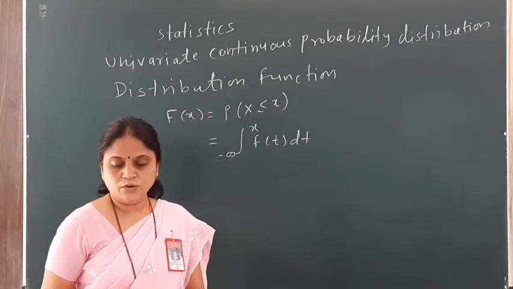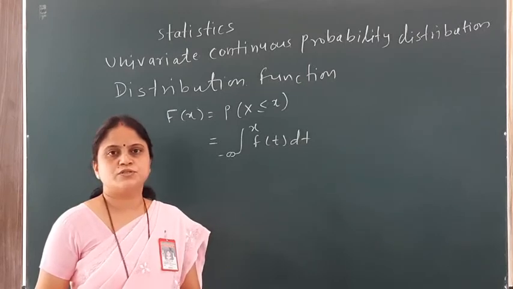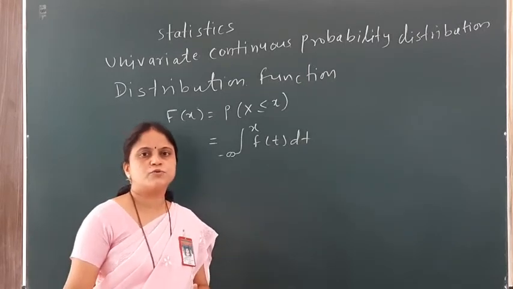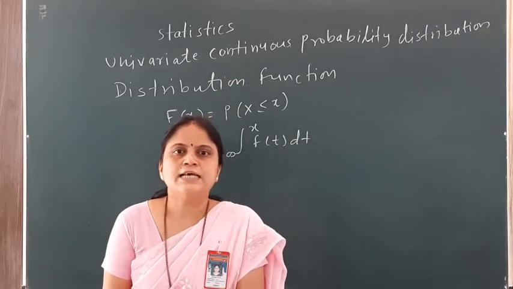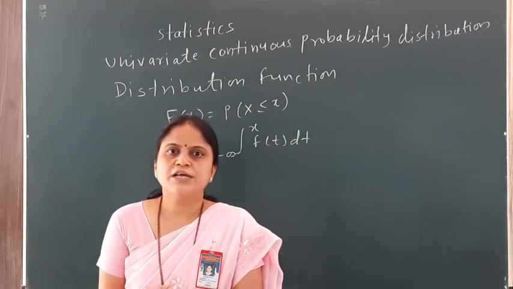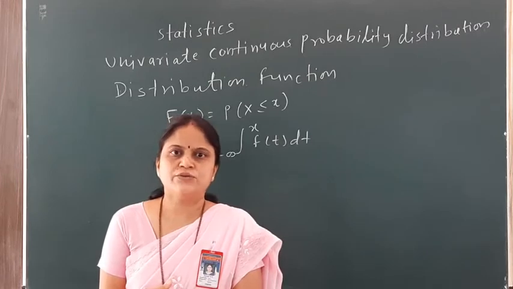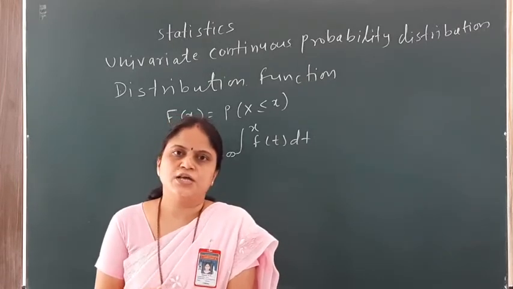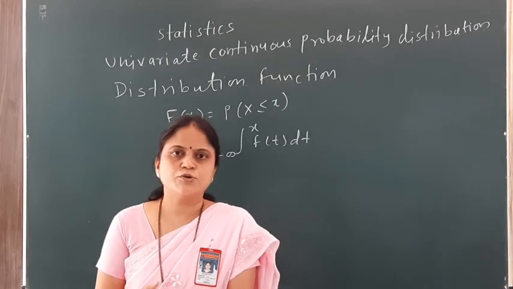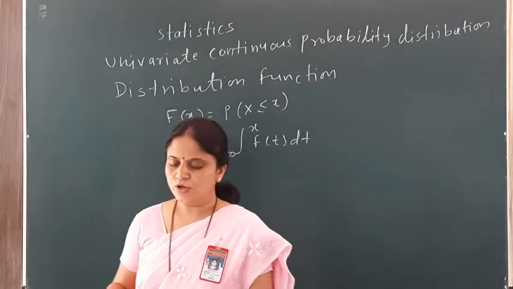Now, properties of distribution function. There are some important properties of distribution function. The first property is F(x) is a non-decreasing function. The second property is F(x) is a non-negative function.